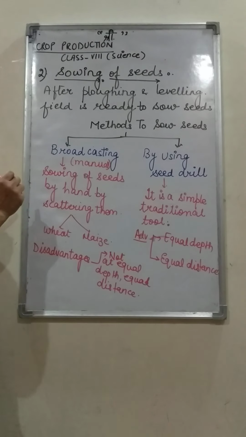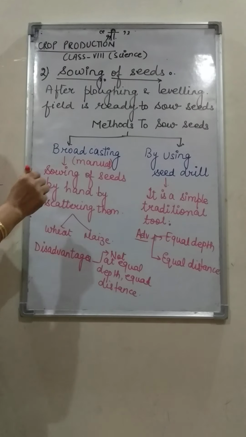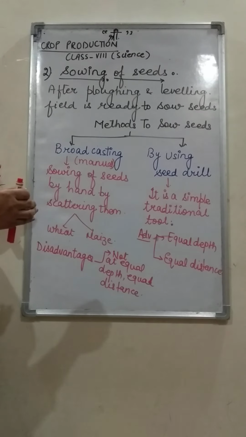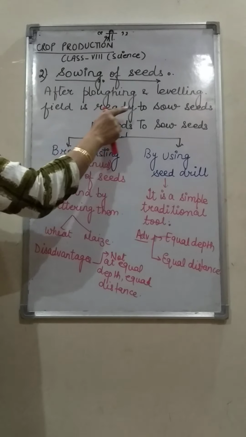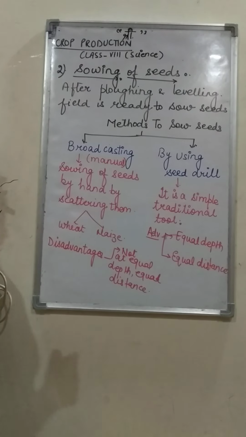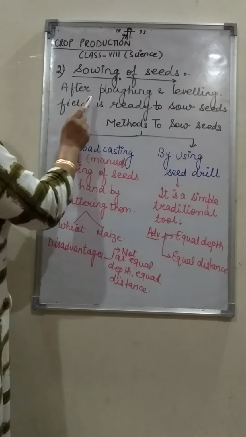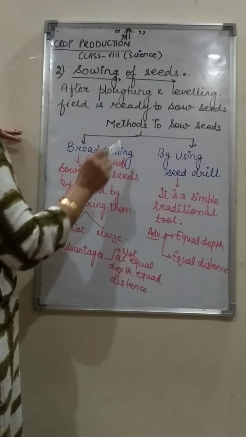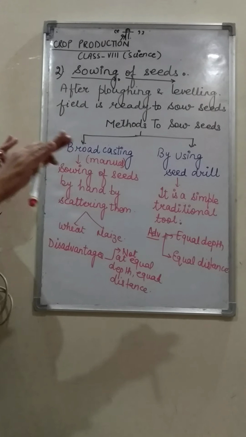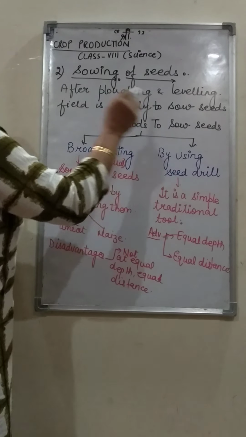Now after plowing and leveling, next comes sowing of seeds. It means seeds are now scattered in the field. After plowing and leveling, the field is ready to sow the seeds. Now our field is completely ready, and we sow the seeds in it.